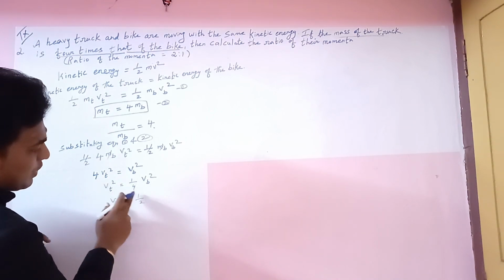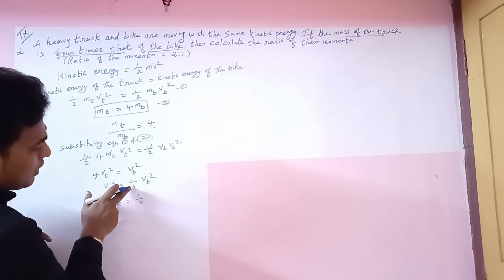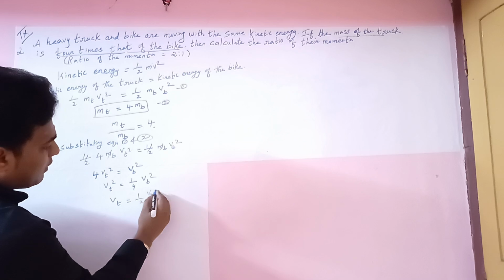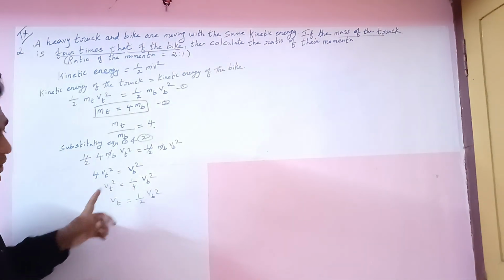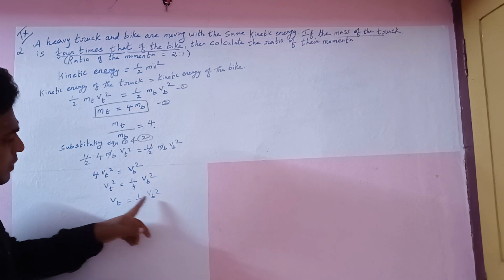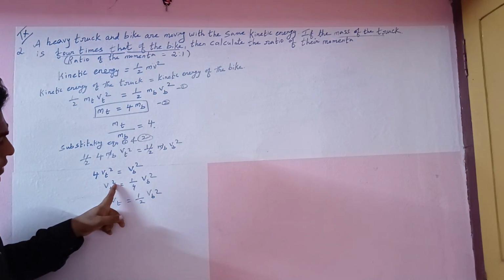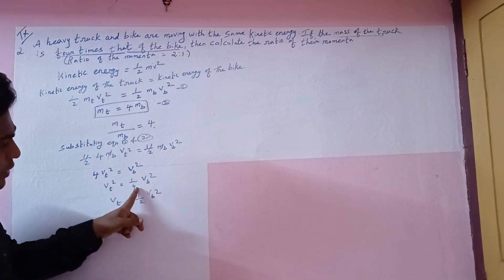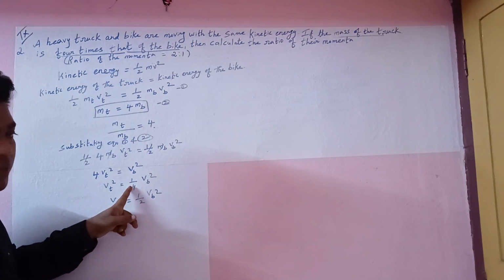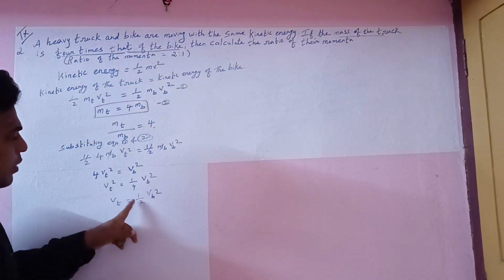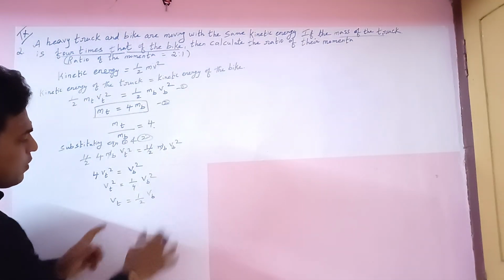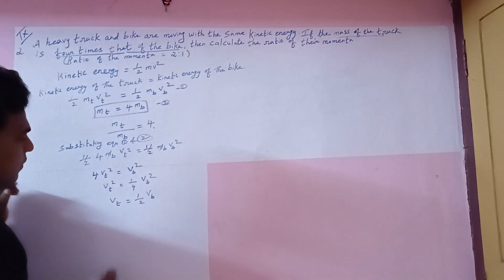So root of 1 by 4: the squares cancel. Root of 1 is 1, and root of 4 is 2. So vt equal to 1 by 2 vp, okay.